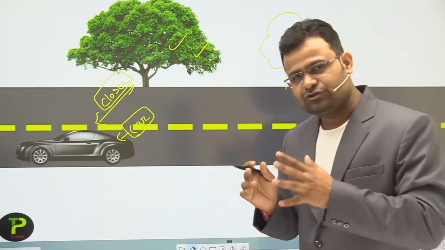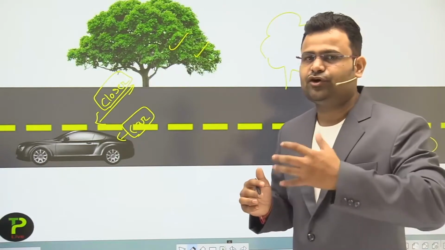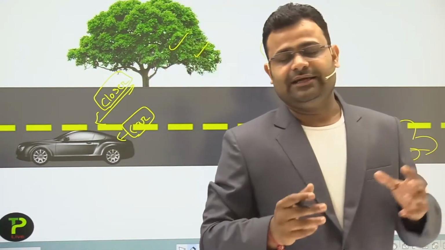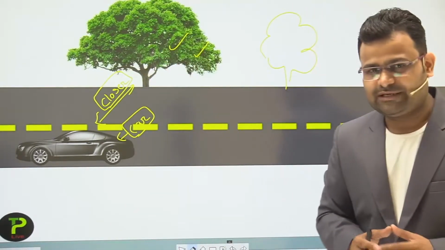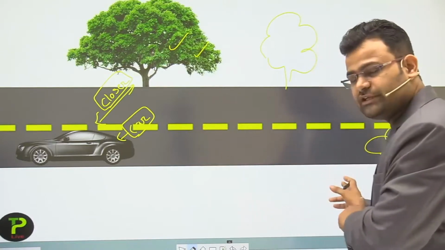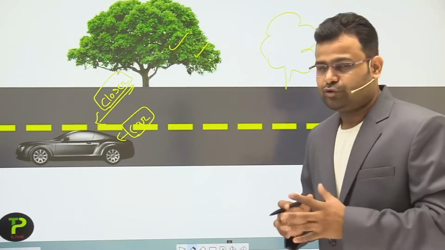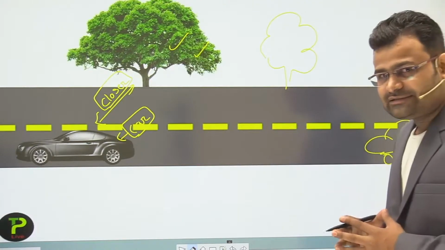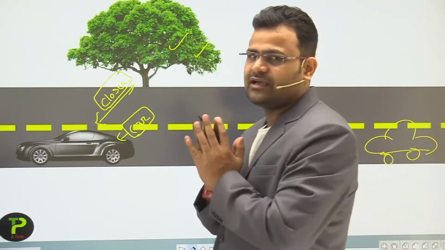If the position of an object changes with respect to the surrounding with the passing of time, then we can say the object is in motion. If the position changes, at that time we say the object is in motion. If the position does not change, then we say the object is at rest. So the next heading is rest and motion.